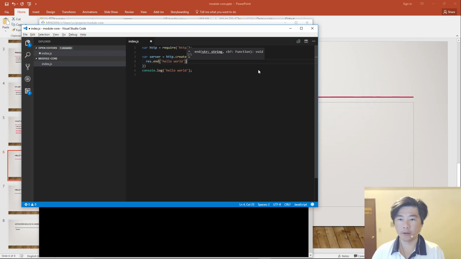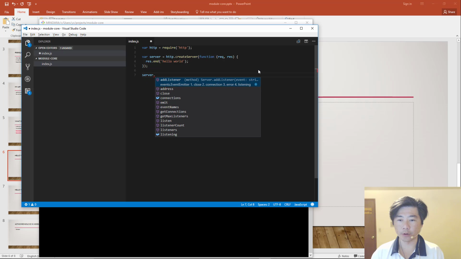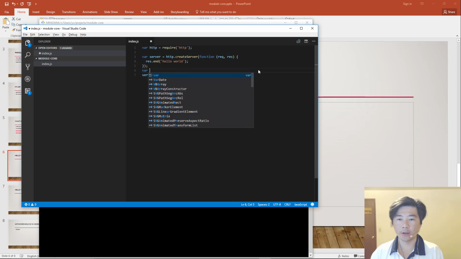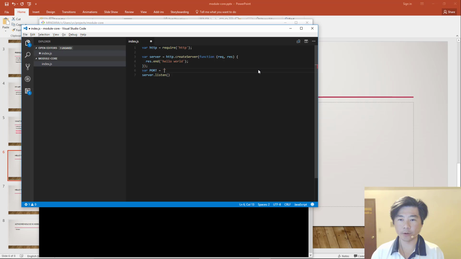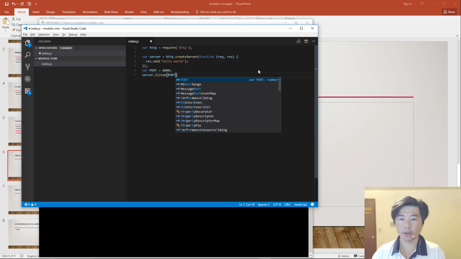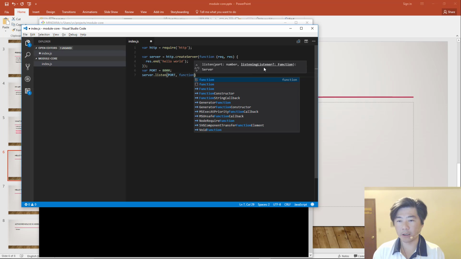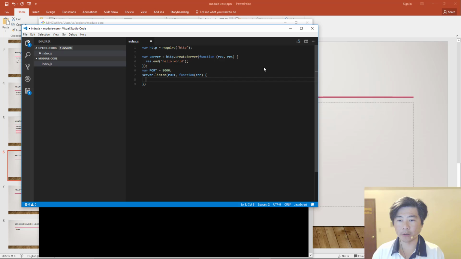So this is our server, and now let's make sure the server is listening to a particular port. So listen, and actually let's create a variable called port, and we'll set it at 8000. This also takes in a few other parameters: port, host name, which is optional, backlog, optional, even the event listener is also optional, but I usually like to know whether or not my listener has been successful.